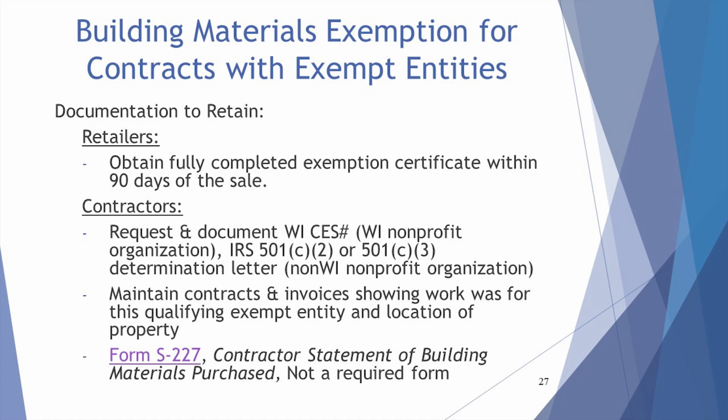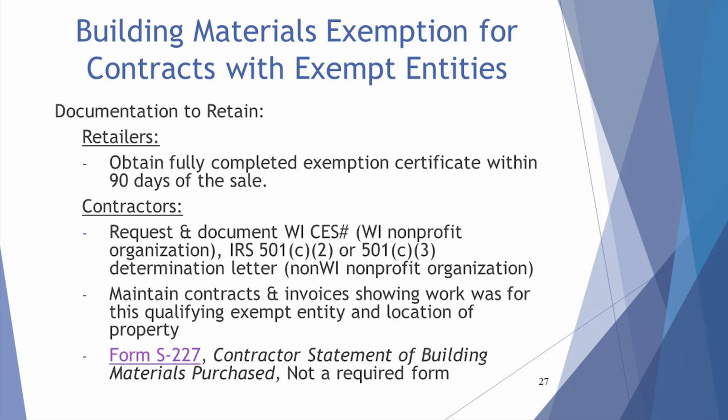Caution: nonprofit organizations that the IRS exempts under another section of its code, for example, 501(c)(6)s or 501(c)(7)s, are not qualifying exempt entities for the purpose of this exemption. In addition, a Wisconsin state governmental unit is not a qualifying exempt entity for purposes of this exemption, even if it holds a CES number.